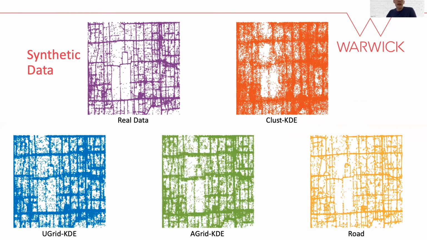First, let's assess the data generation methods visually using data from Beijing. Although all approaches can broadly identify sparse and dense regions, the grid-based methods are evidently superior to the clustering-based method. However, the road network approach offers even greater visual similarity with the real data, as it can more easily capture the intricacies of the road network.